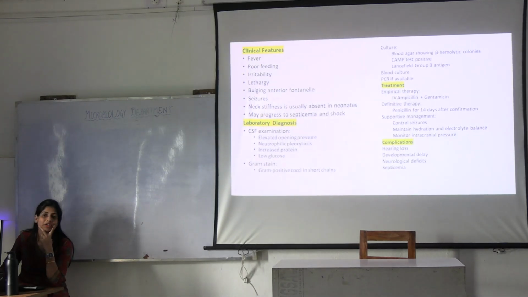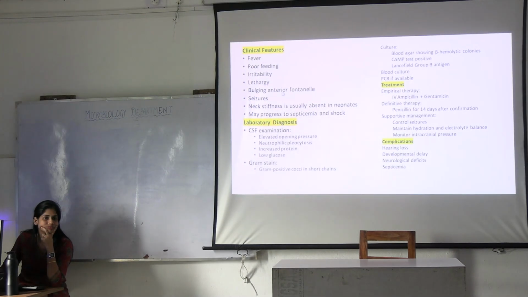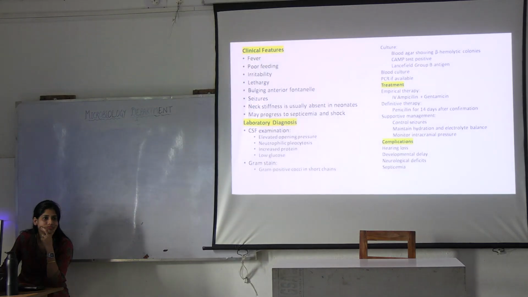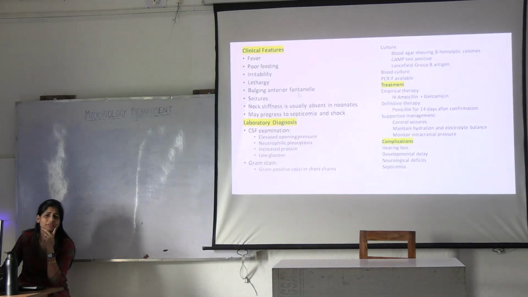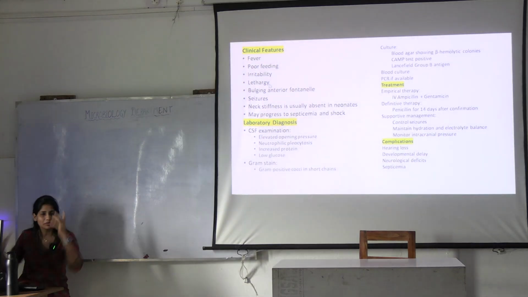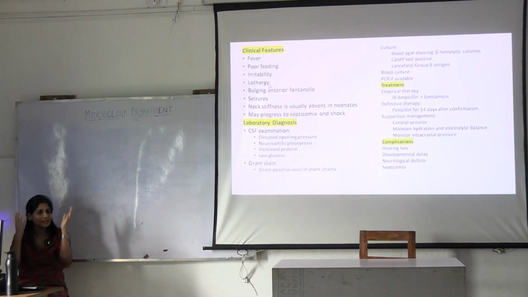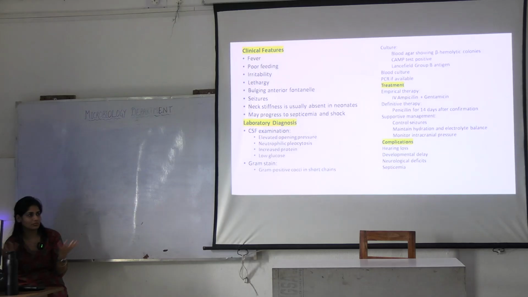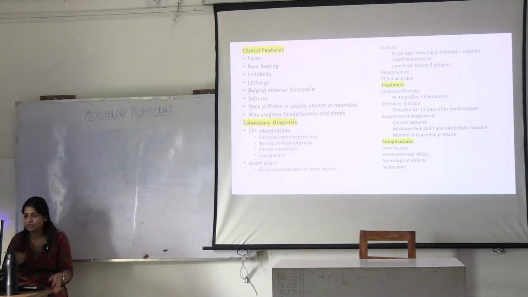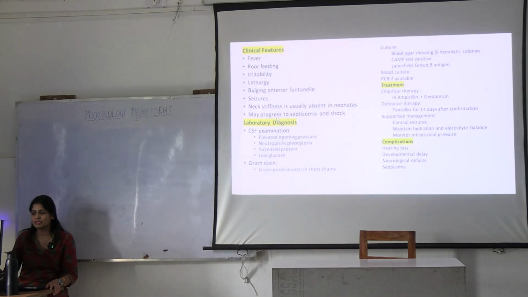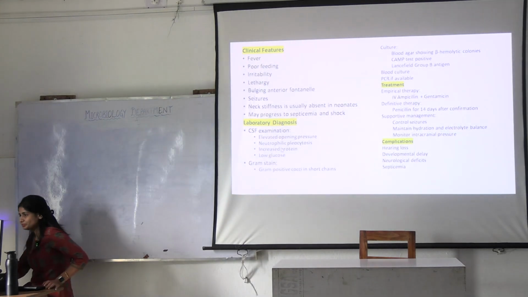Bulging anterior fontanelles. This can happen because of difficult labor, right? Because at that time it is all not fixed, you could say. It's not properly developed or attached. It happens later. Then, what is the laboratory diagnosis?